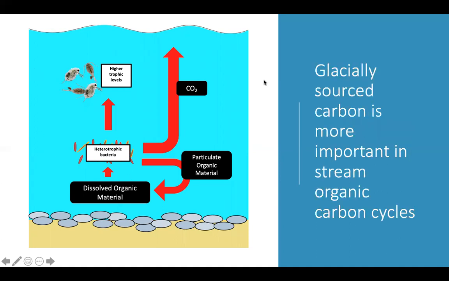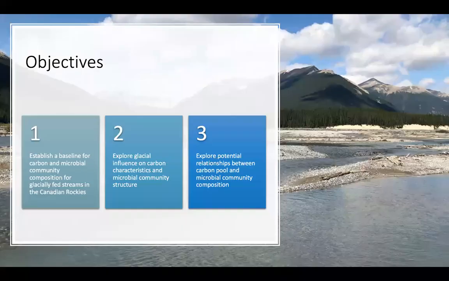And evidence has found that glacial carbon is actually really important to this system in glacially fed streams. So it is preferentially being taken up by heterotrophic bacteria over plants. So you have an accumulation of carbon sources in food webs and being respired rather than other components in the system, such as from plants.